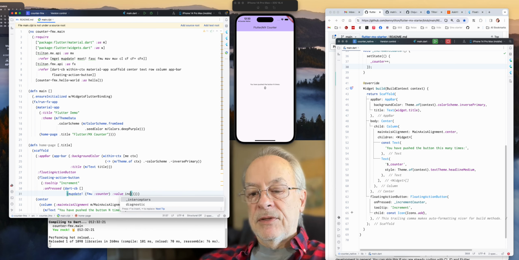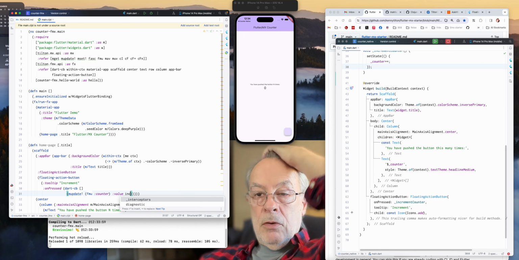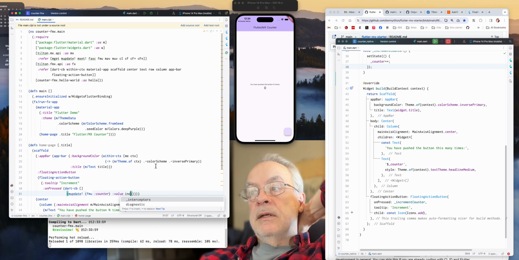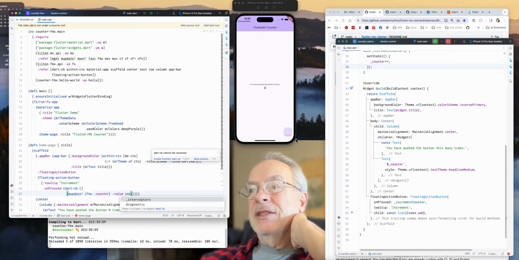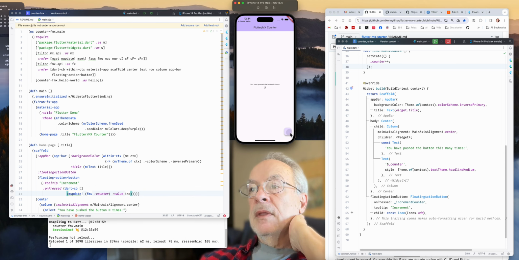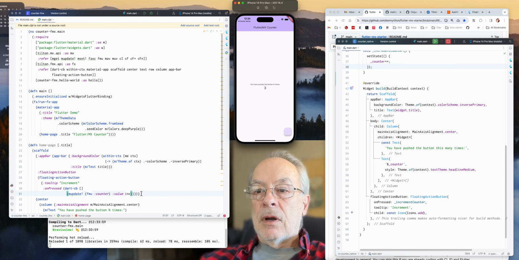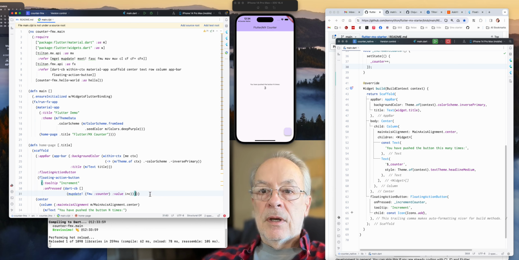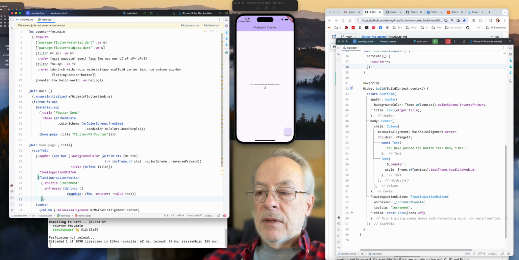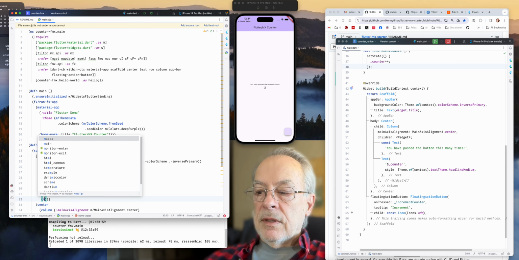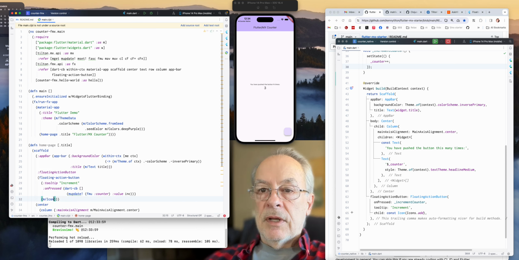All right. Let's see. Oh, okay. So that went through. And, oh, okay. I always forget the icon. Let's see if it works. All right. And now our icon is going to be a child of the floating action button. And you can say M's that icon widget. And again, we're just doing native Flutter now.